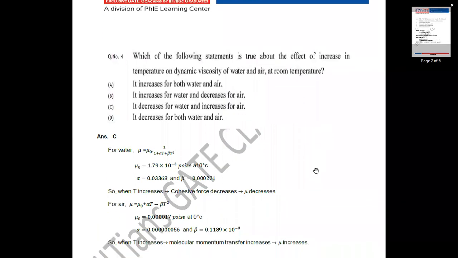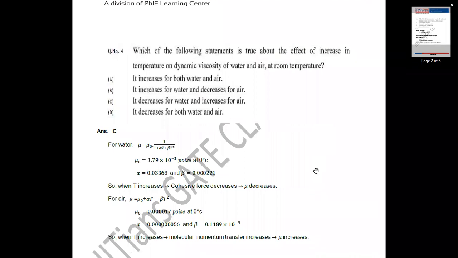First, question number 4. Which of the following statements is true about the effect of increase in temperature on dynamic viscosity of water and air at room temperature? Option A, it increases for both water and air. Option B, it increases for water and decreases for air. Option C, it decreases for water and increases for air. Option D, it decreases for both water and air.